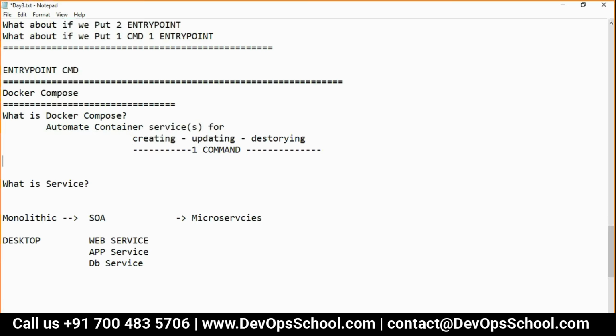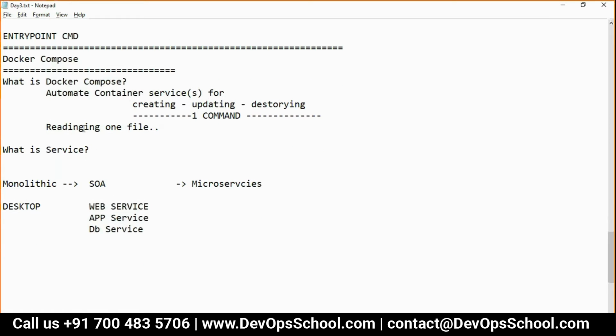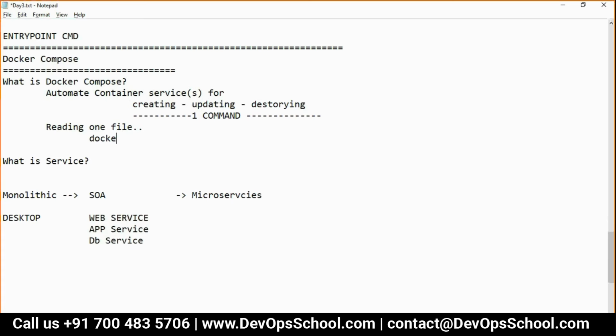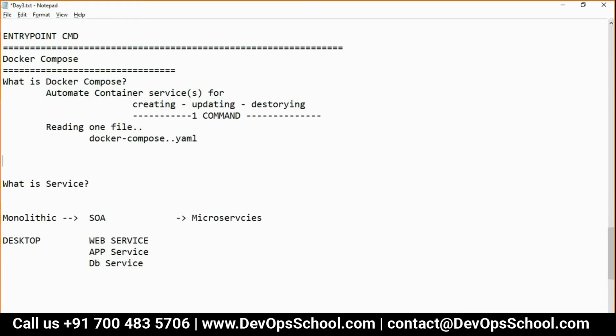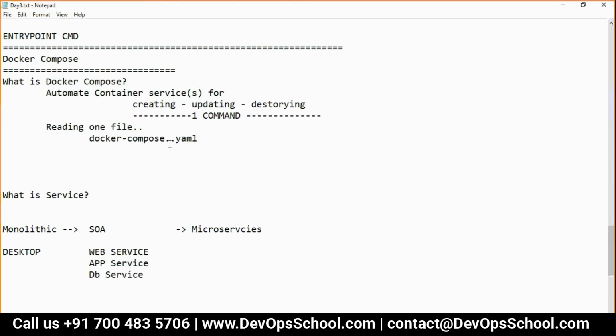So now guys, this tool is reading one file. Which file? Docker-compose.yaml. The moment I say YAML, it's a YAML file. Simple.